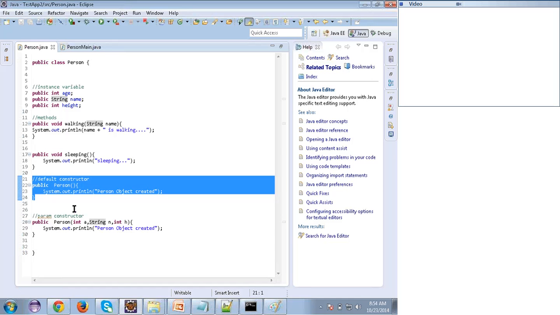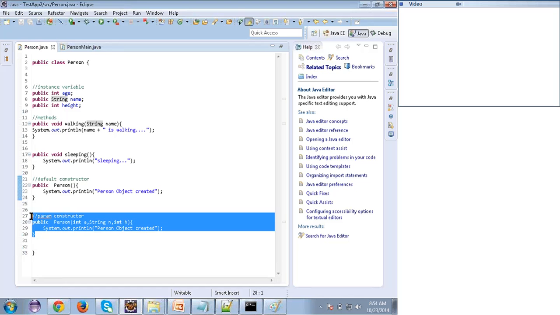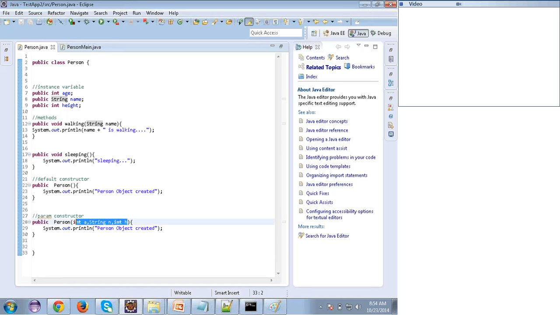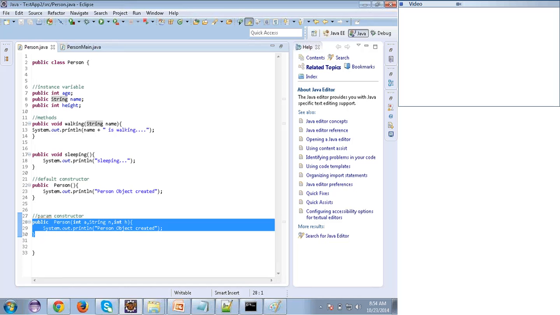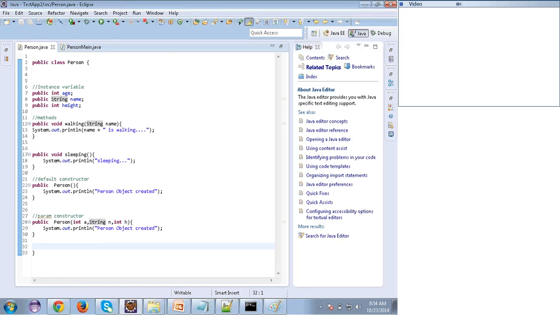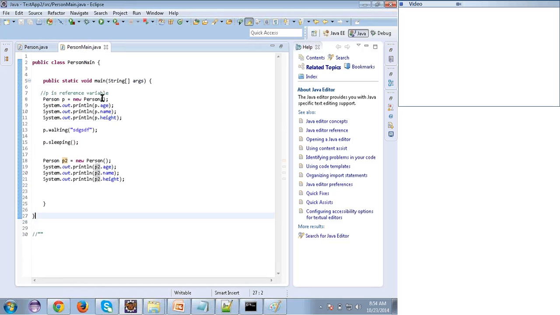You got the difference? I'll go ahead if you say okay. Yeah. So this is a default constructor and this is a parameterized constructor. These are called the parameters, I can say: first parameter, second parameter, and third parameter. That's why it's called the parameterized constructor. So I should pass these three. So I'll do one thing here. I'll pass age as 25, name as Praneeth. Here I'll pass height as 6.